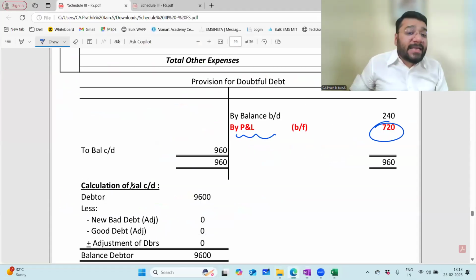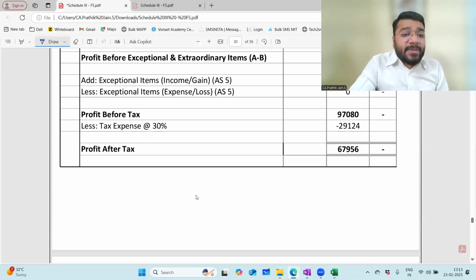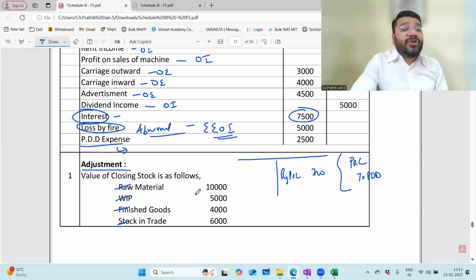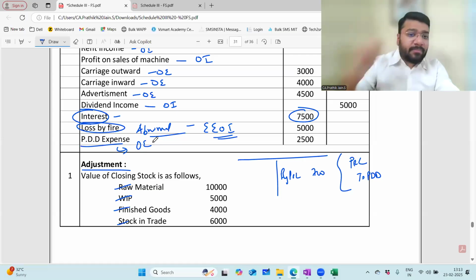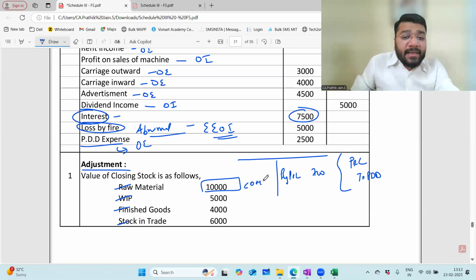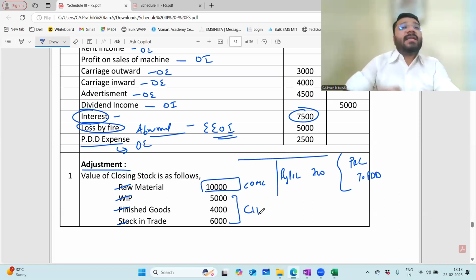Whenever they give PDD expenses, it means it is the current year provision. This will go to your other expenses category. Any problem here? No problem. Now, closing stock of raw material 10,000 goes where? Cost of material consumed. Very good. Whereas these three will go to your change in inventory.